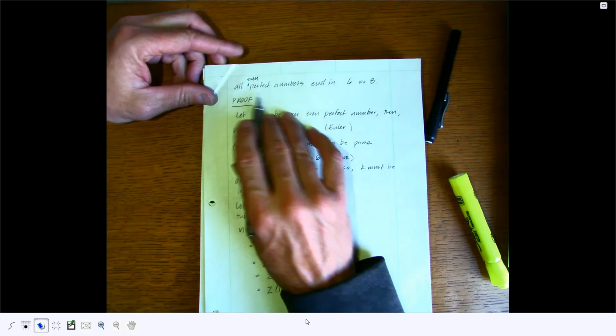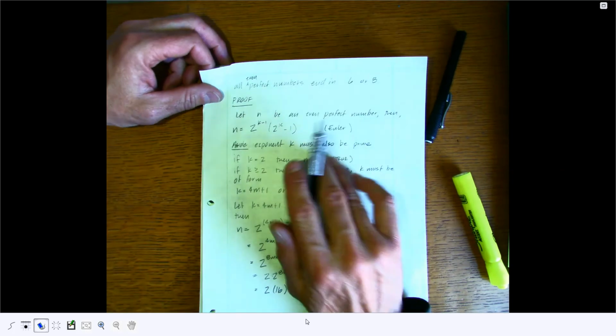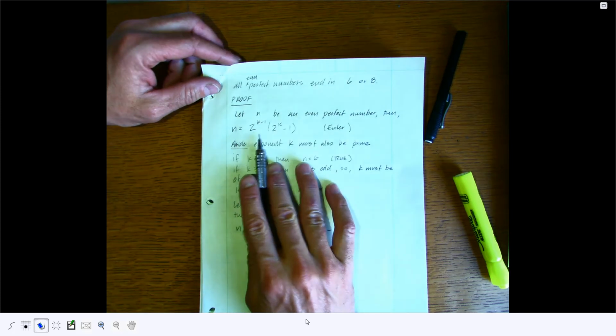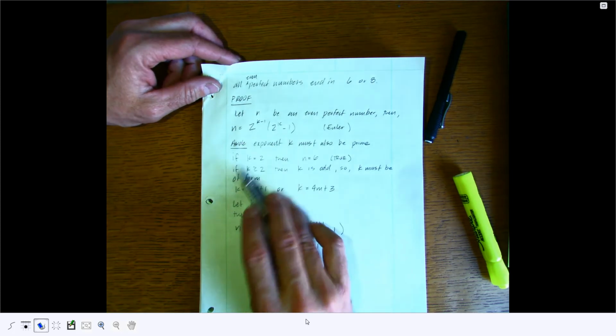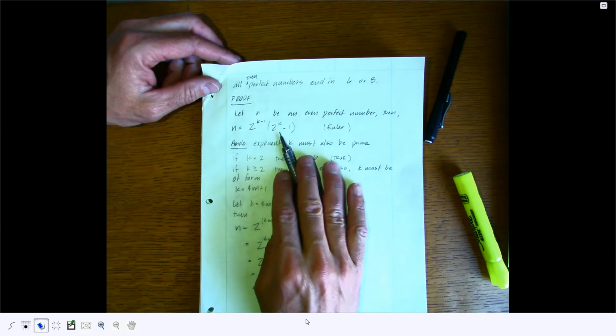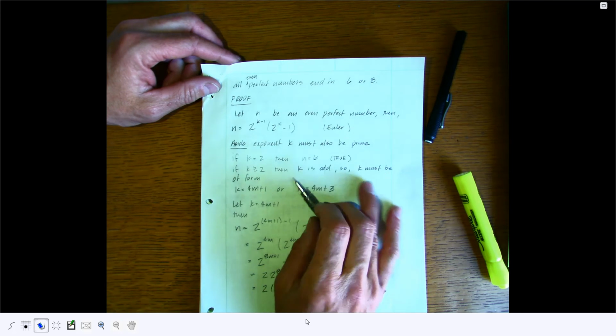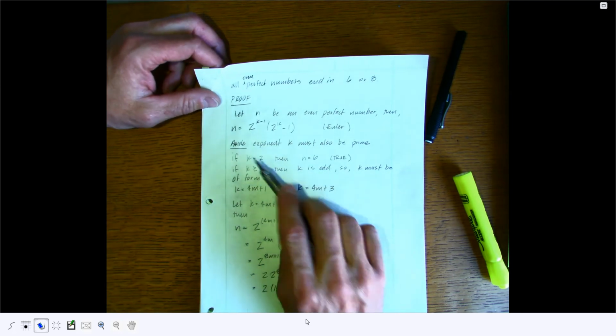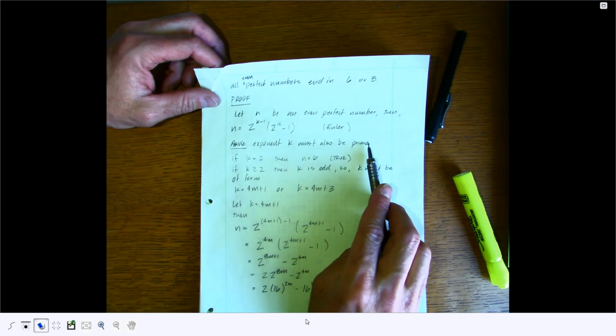So all even perfect numbers end in 6 or 8. Let n be an even perfect number. If we know that's true, then we know that n is of this form, 2 raised to the k minus 1 times 2 raised to the k minus 1. This was Euler's result, so Gauss is picking up on Euler. Here's an aside: the exponent k must also be prime.